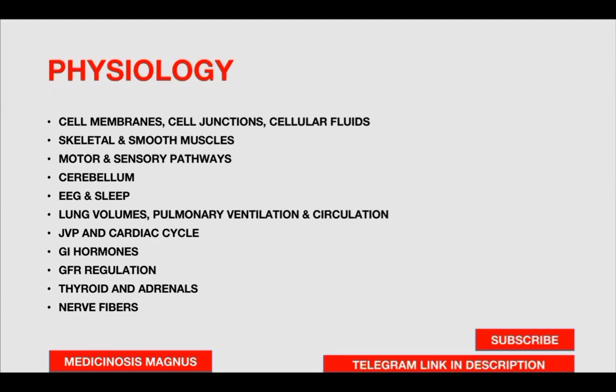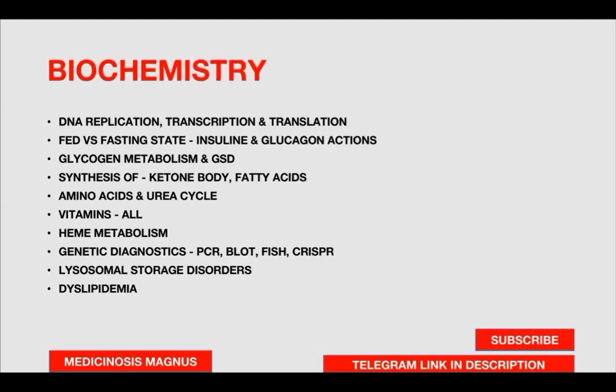GI hormones are very, very important. Make sure you know which of the hormones do what action, what type of cells they come from, all those things. GFR regulation, thyroid and adrenals, nerve fibers are also very important.